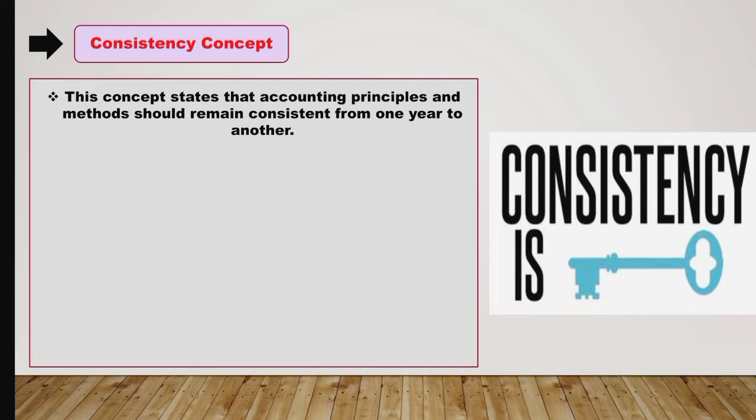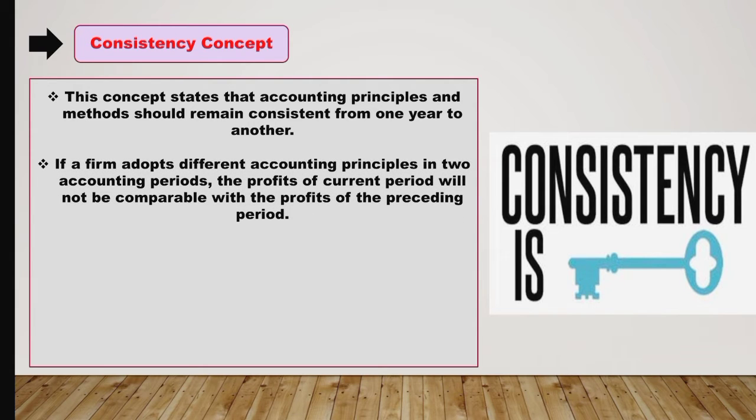They should not be changed from one year to another, in order to enable the management to compare the profit and loss and balance sheet of the different periods and draw important conclusions about the working of the enterprise. So if a firm adopts different accounting principles in two accounting periods, the profit of the current period will not be comparable with the profit of the preceding period.